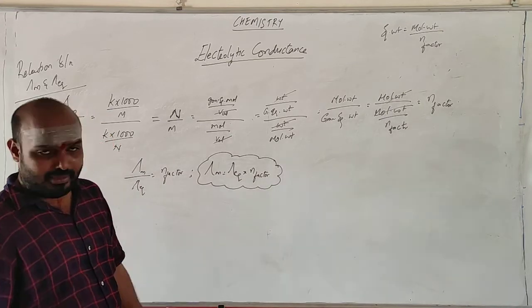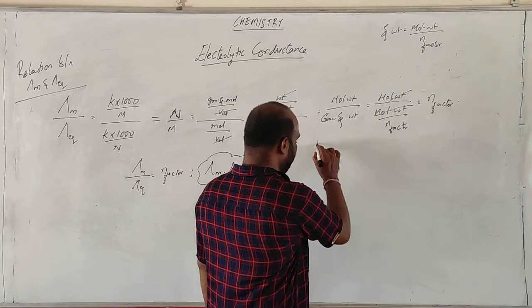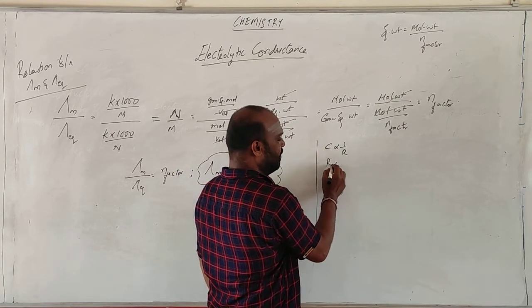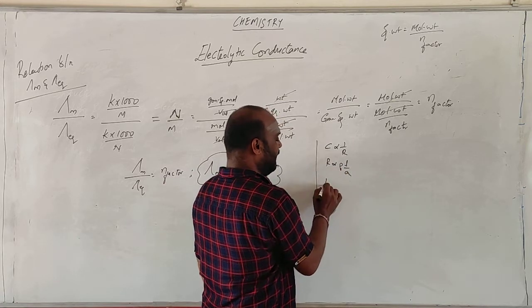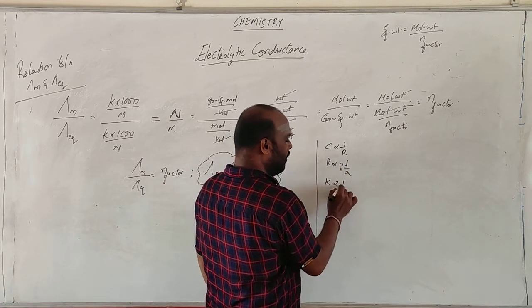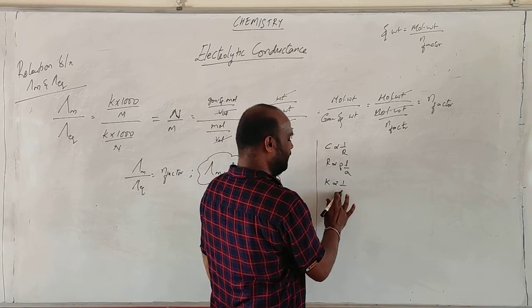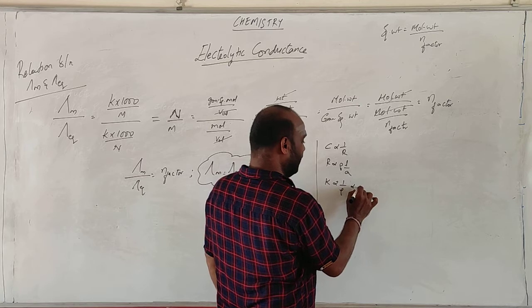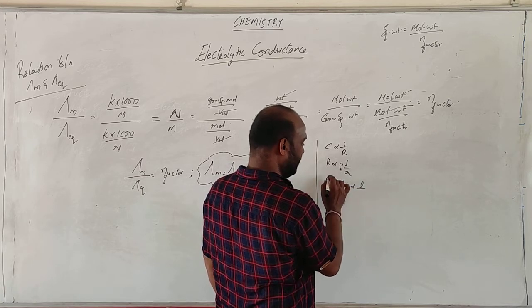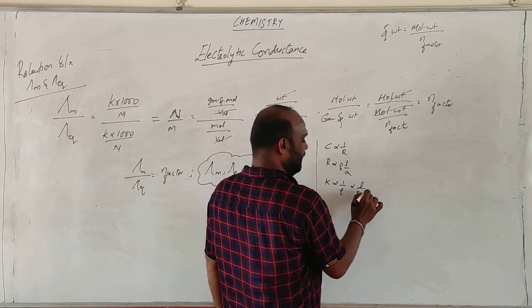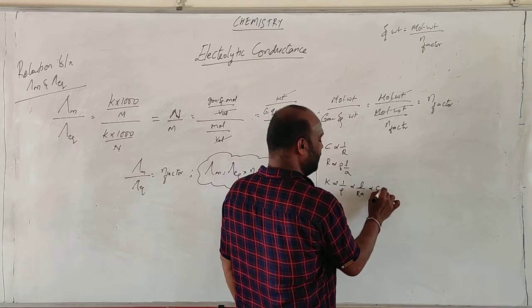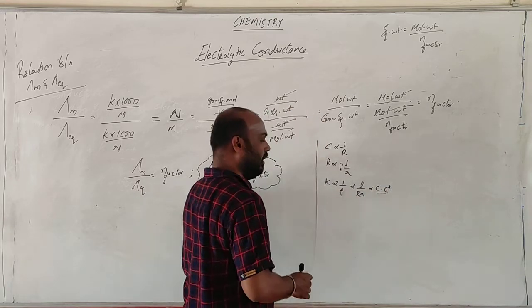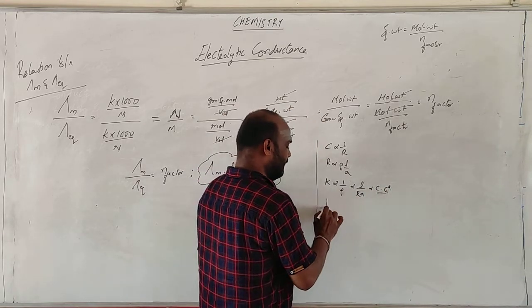Okay, students, what are the things that we have learned till now? Conductance is inversely proportional to resistance, and resistance is proportional to rho L by A. Conductivity is nothing but 1 by rho, which is proportional to L by RA, so conductivity is conductance into cell constant.